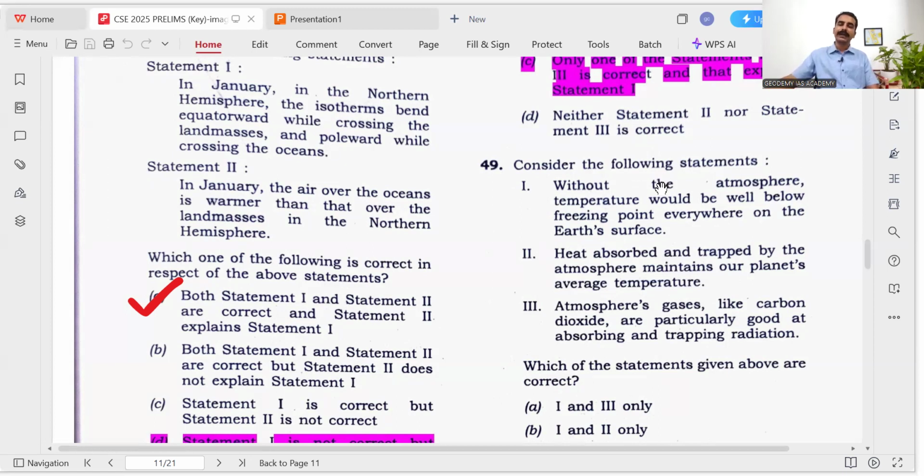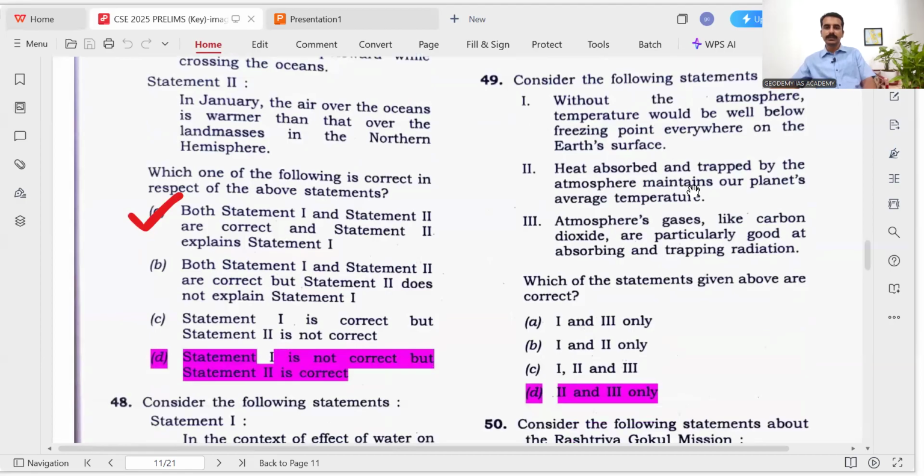Without atmosphere, the UV rays will directly enter and reach the surface without any loss, and similarly the terrestrial radiation will also escape at night without any obstruction. So at night time it will go well below the freezing point. It will be minus something degrees Celsius, and in the daytime it will be much higher. So it will not be well below freezing point everywhere on the Earth's surface. Okay. So the day and night will differ. Heat absorbed, that's why the heat budget is maintained.